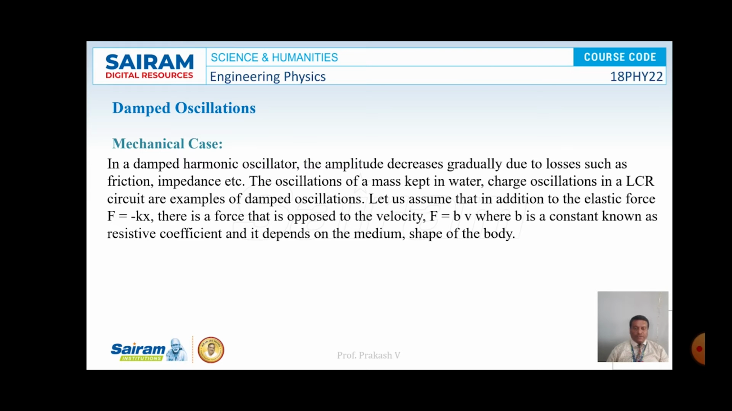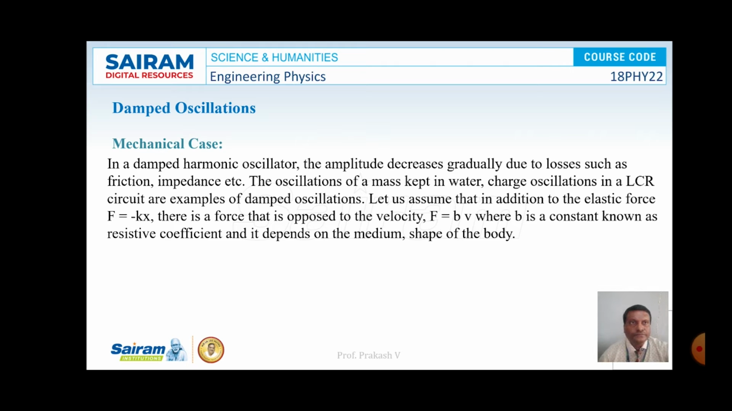Let m be the mass of the object. The resistive force is given as minus r into dx by dt, where r is the damping constant and dx by dt is the velocity of the body. And here the restoring force F is equal to minus kx, where k is known as the force constant, and x is the displacement of the body executing oscillations.